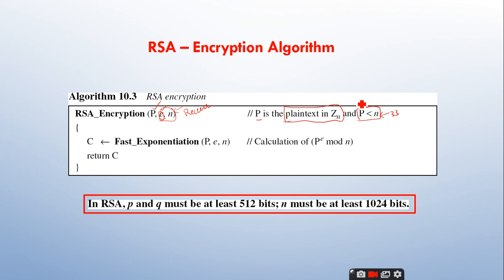You cannot take 35. This will not work. So for encryption, one important point is the plain text length should always be less than N. Clear?